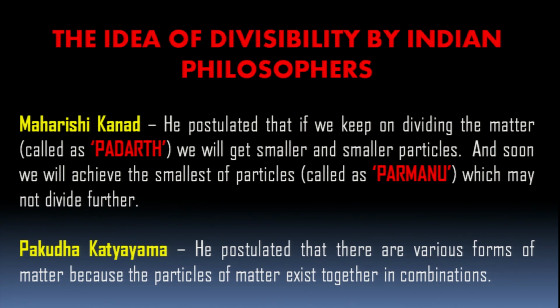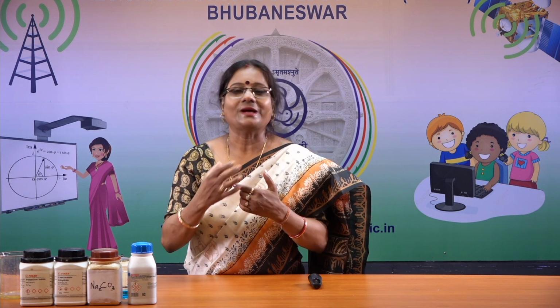Some Indian philosophers like Maharshi Kannad postulated that if we keep on dividing the matter, which was called, and now also is called, Padarth, we will get smaller and smaller particles. And soon we will achieve the smallest particle, and it was named as Parmanu, which may not divide further. They predicted that atom is the smallest particle of a matter. Okay.